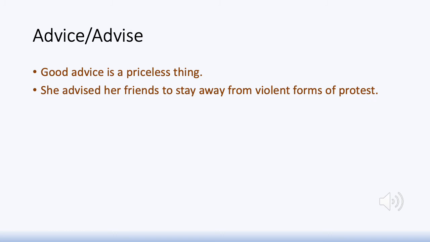She advised her friends to stay away from violent forms of protest. She advised, that is an action. Therefore, it's a verb, and therefore we use the spelling SE. She advised her friends to stay away from violent forms of protest.